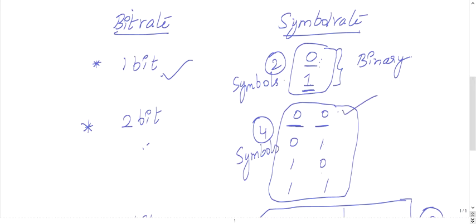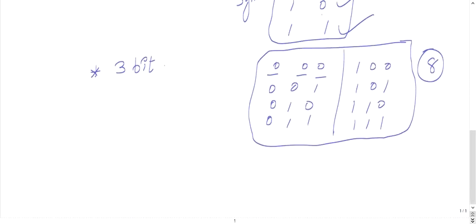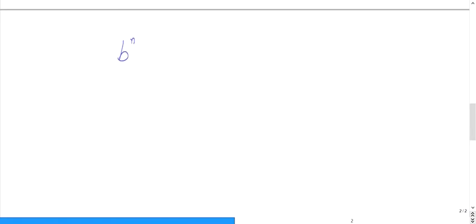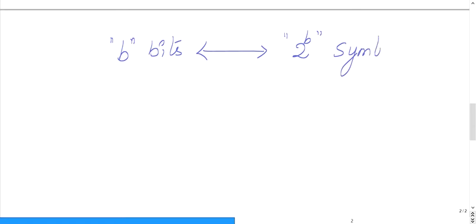If you have 3 bits of information, then in total you'll have 8 symbols. So if we have b number of bits, then the maximum possible combinations are 2 power b symbols.